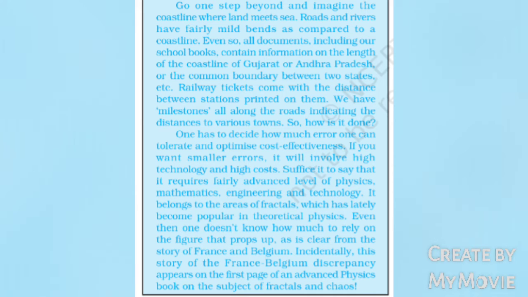Even so, all documents, including our school books containing information on the length of the coastline of Gujarat or Andhra Pradesh or the common boundary between two states, carry such figures. Railway tickets come with the distance between stations printed on them. We have milestones all along the roads indicating the distance of various towns. So, how is it done?